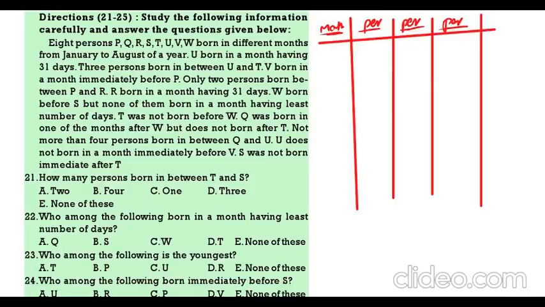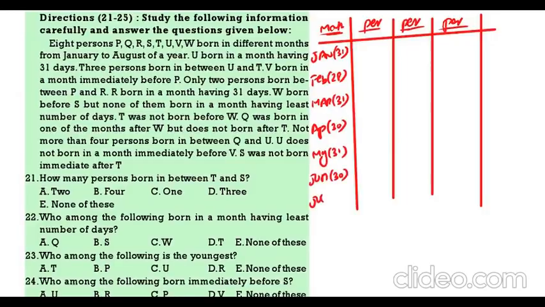Below the months, January having 31 days, then February 28 days, then March 31 days, then April 30 days, then May 31 days, June 30 days, July 31 days, August 31 days.